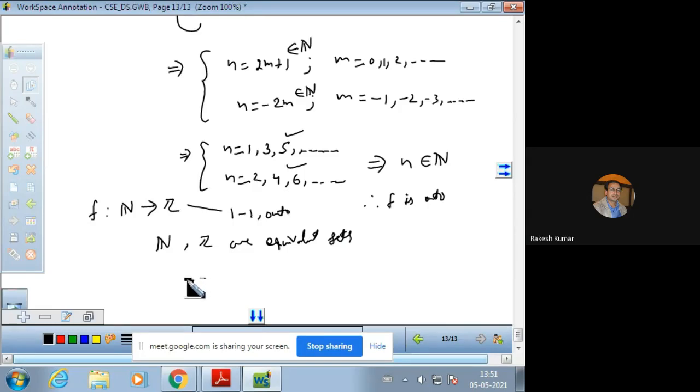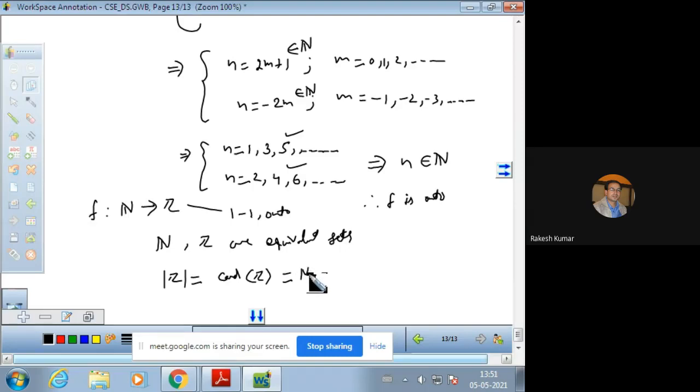If the sets are equivalent, then their cardinality can be computed. The cardinality of the set of integers is equal to some number, suppose that is n0.